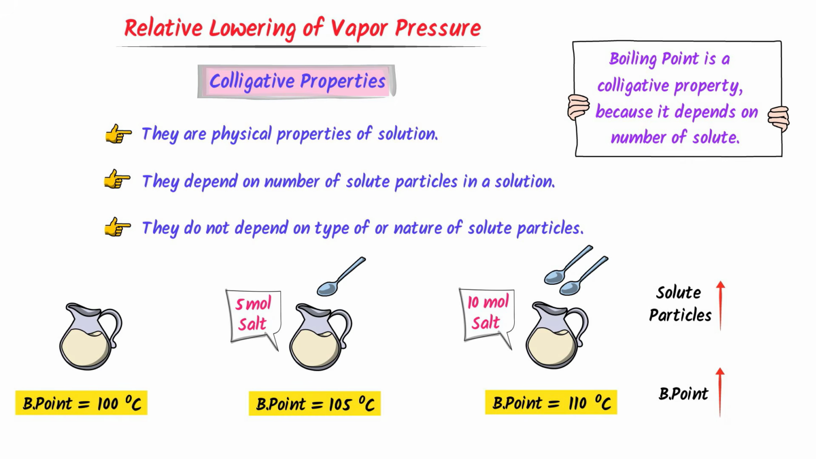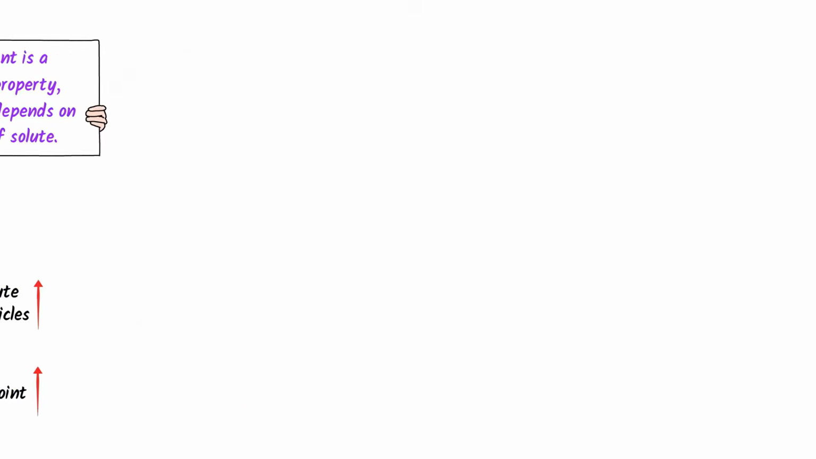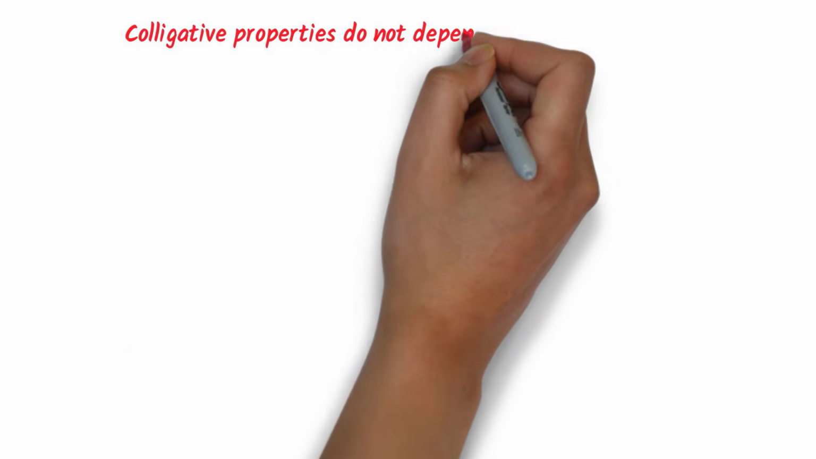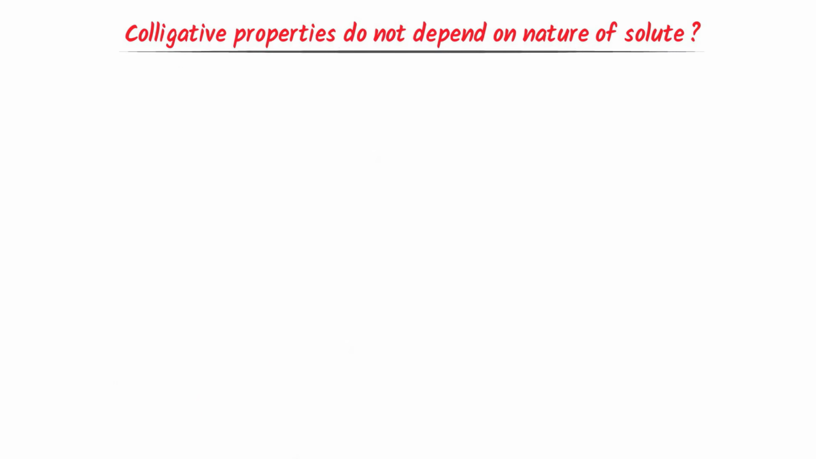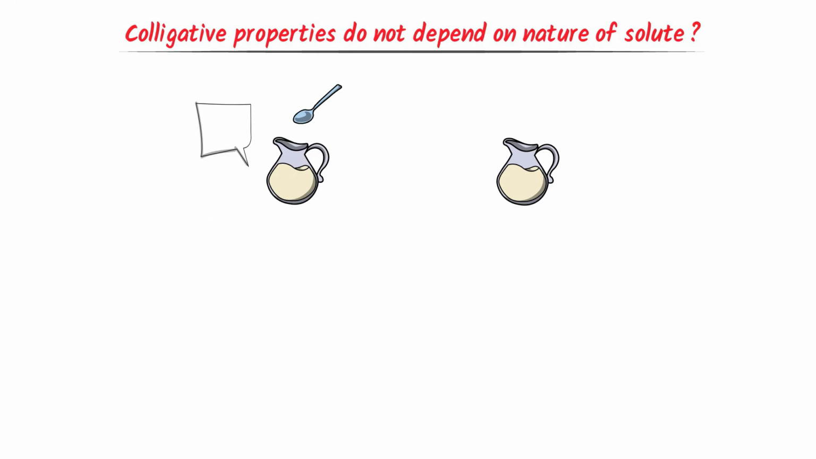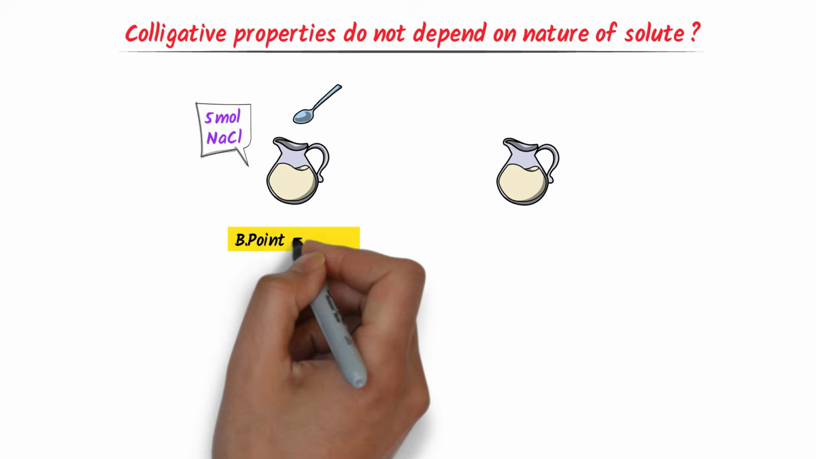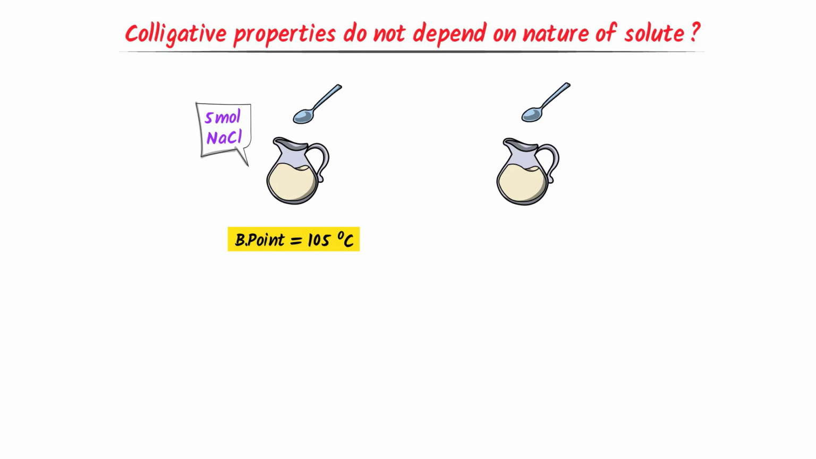Here, let me explain one important point which I always ask. What is meant by colligative properties do not depend on nature of solute particles? Well, consider these two objects containing equal amount of water. Now I add 5 moles sodium chloride to it to form a solution. When we observe its boiling point, it is 105 degrees centigrade.